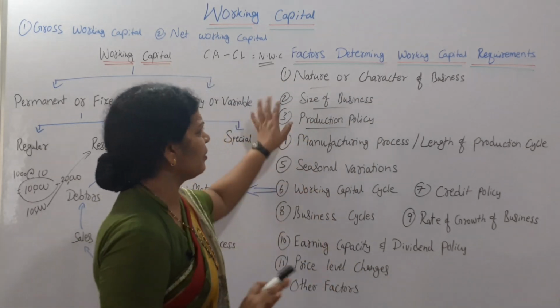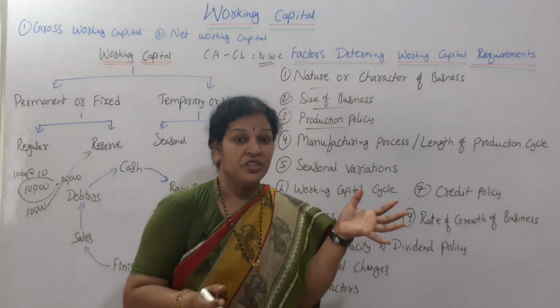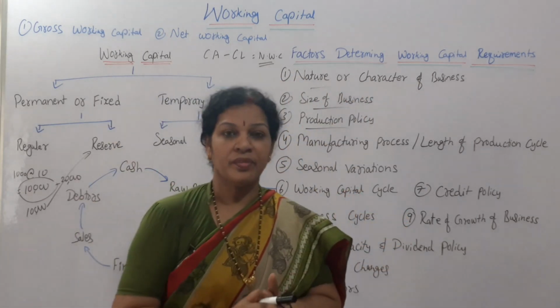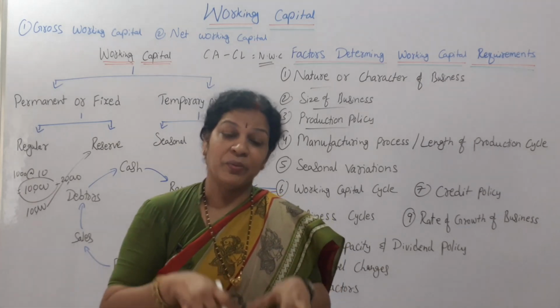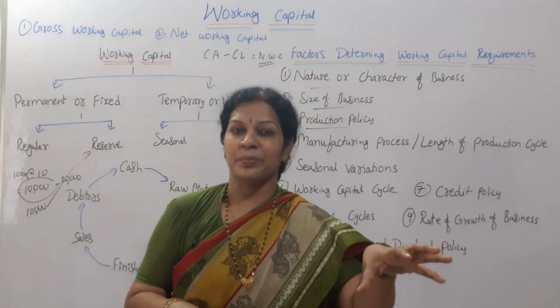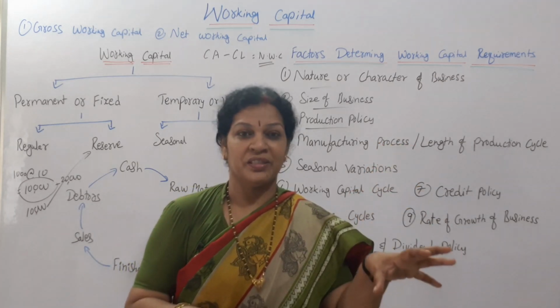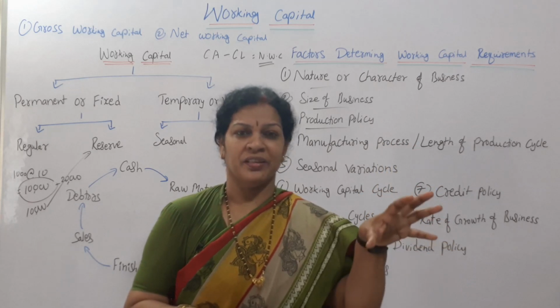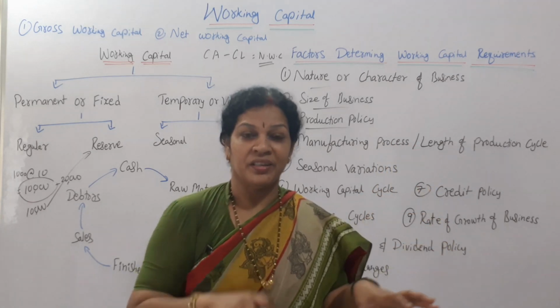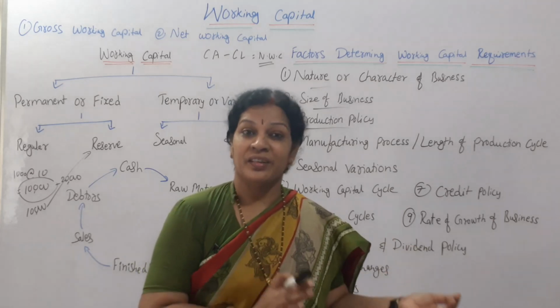The same thing. Let me give you a small brief. Nature and character of the business. If the nature of the business is very big, then automatically they require more working capital, as we have discussed in the last class. Nature of business, suppose it is government business like electricity, water and irrigation, road repairs, railway.